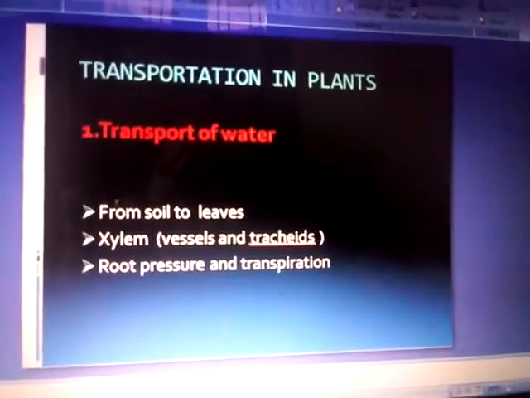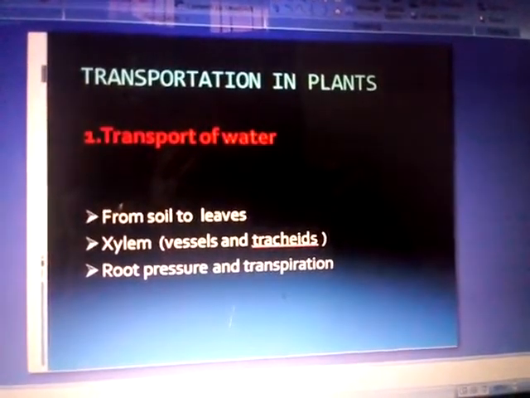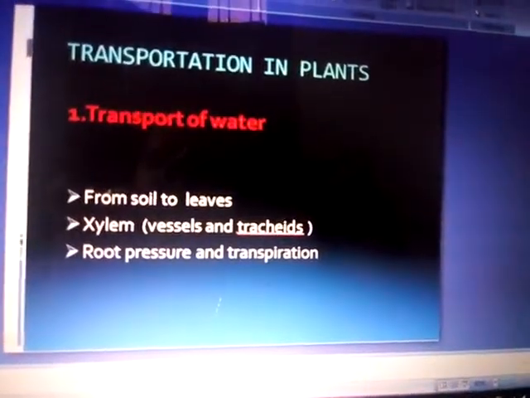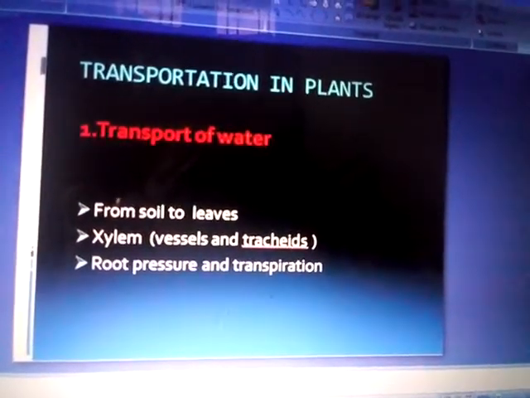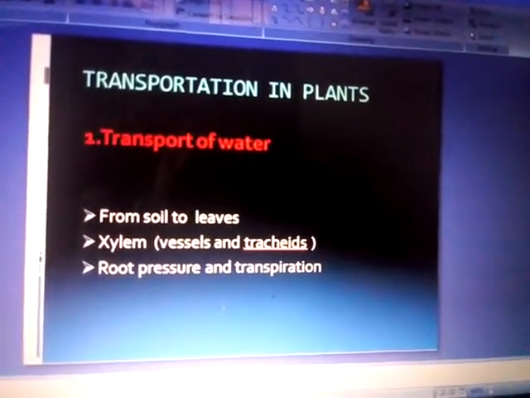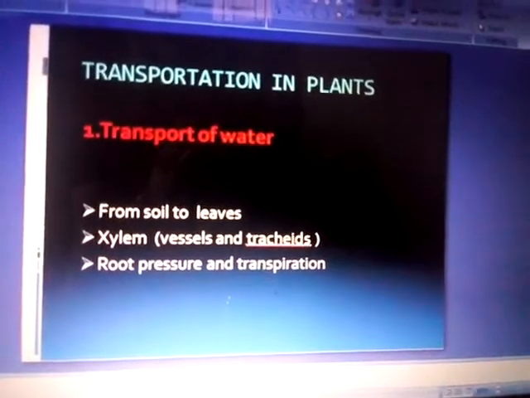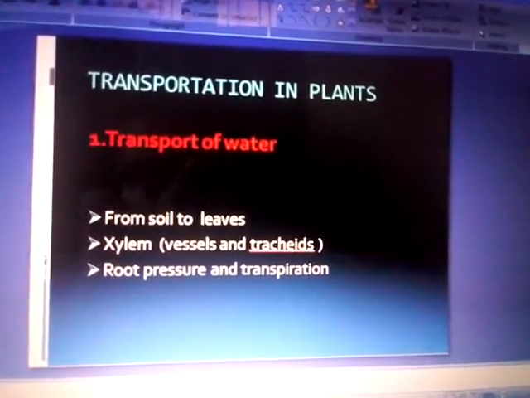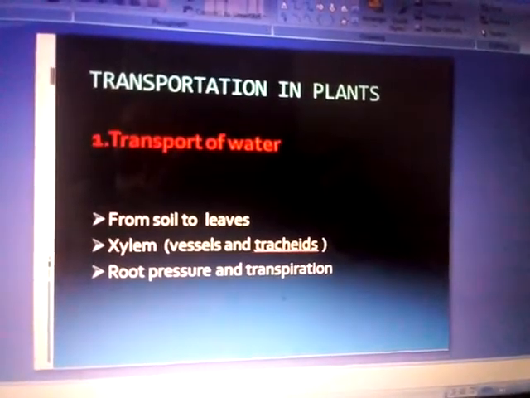But it needs a pushing force because the water needs to be transported upwards. So root pressure acts as a pushing force in the plant body. And the plants are exposed to sunlight, you know, so the water content from the plant body is evaporated in the form of vapor.